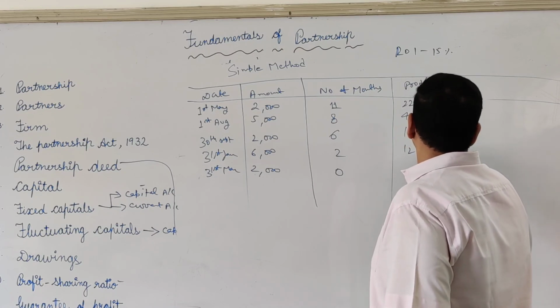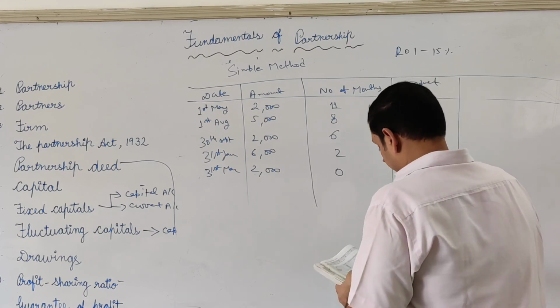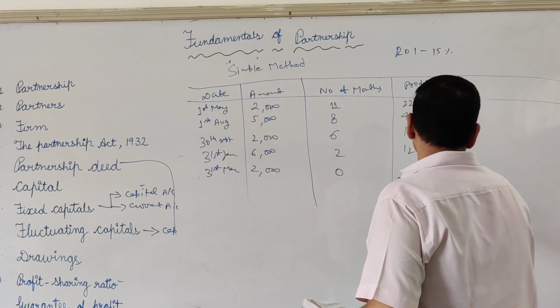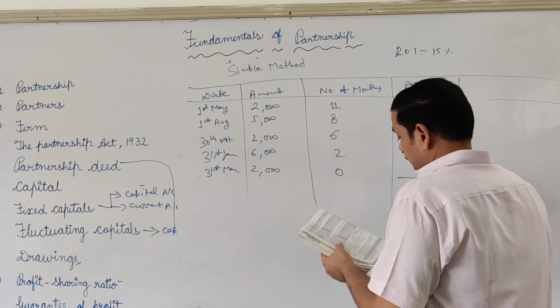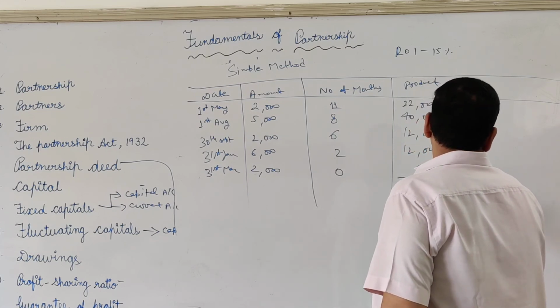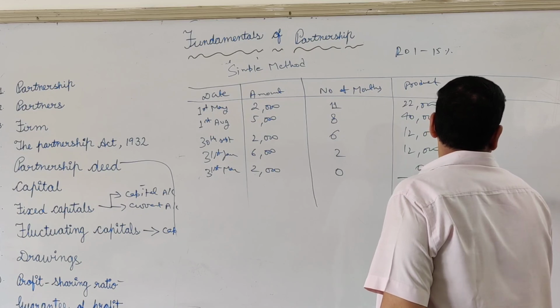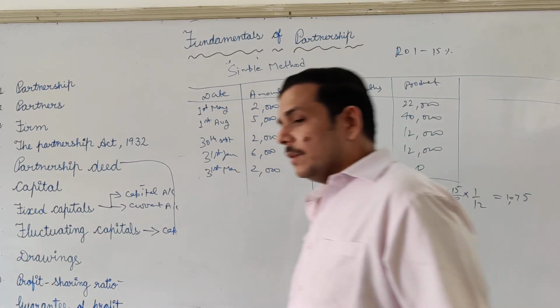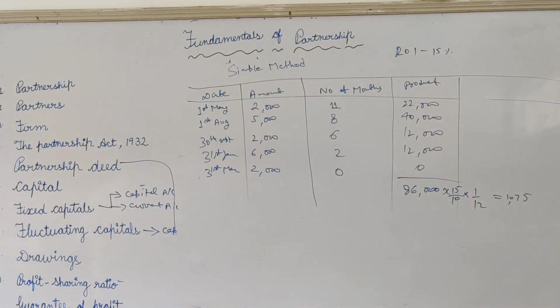Again 12,000 and 0. Clear? Make a total of this, that comes to 86,000, into 15% into 1 by 12. So that will also come to 1075. In this way you can find out when unequal amounts are withdrawn at unequal or improper dates.